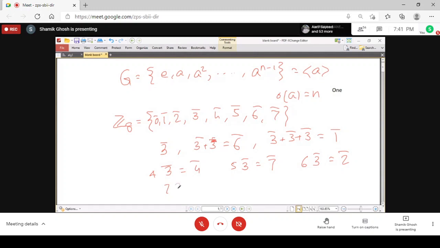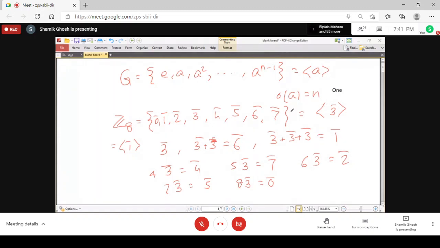7 times 3 is 21, 21 is here 5. And 8 times 3 is 24, and 24 is 0. So you see that we get all the elements 0, 1, 2, 3, 4, 5, 6, 7. So naturally 3 is also a generator here. 1 is the obvious generator here because all the elements are just repeated application of 1 under addition. But 3 is also a generator.